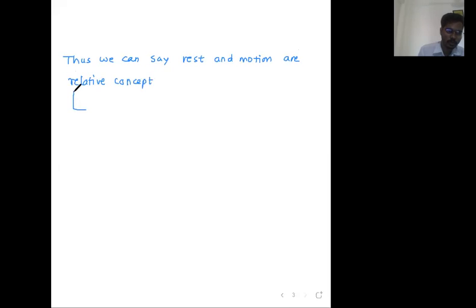Now make one arrow like this. What is the meaning of this word relative? Relative means it depends on the coordinate system. Sorry, it depends on the frame of reference. Which frame of reference you are considering, according to that, the object may be at rest and the object may be in motion. That depends on the frame of reference.